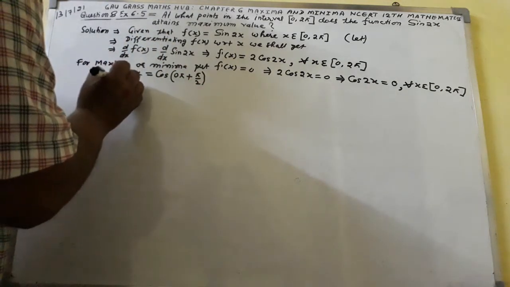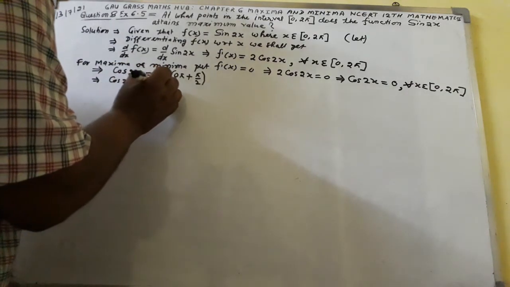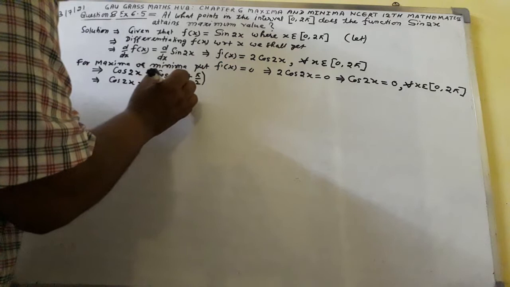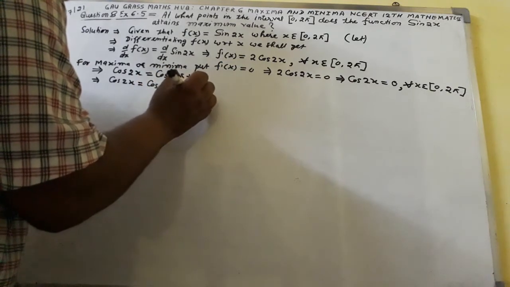So like this we shall write. Again cos 2x equal to cos of (1π plus π by 2).